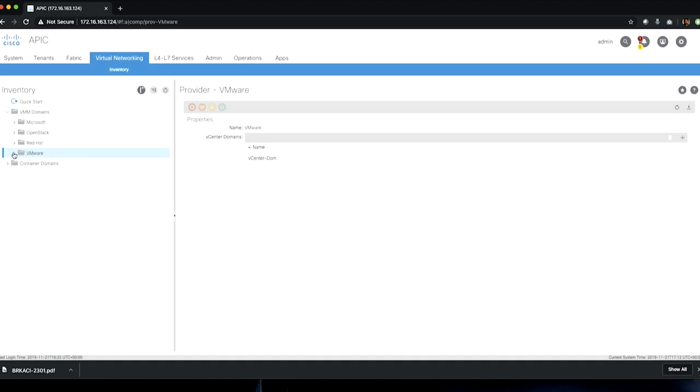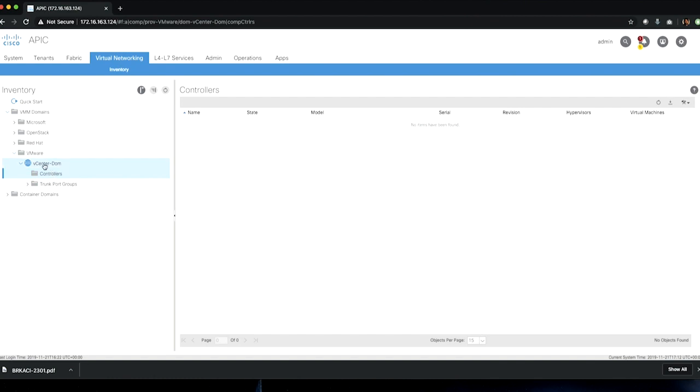Now that you have created your vCenter domain, you need to connect to the controller, or add a controller to the vCenter domain. So you click on controllers under the vCenter domain that you created and say create vCenter controller.